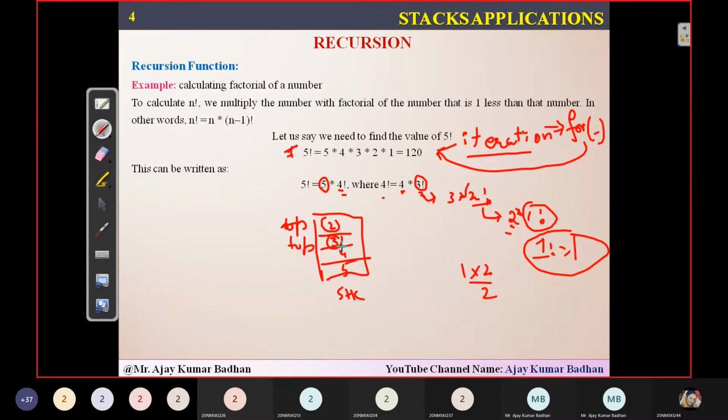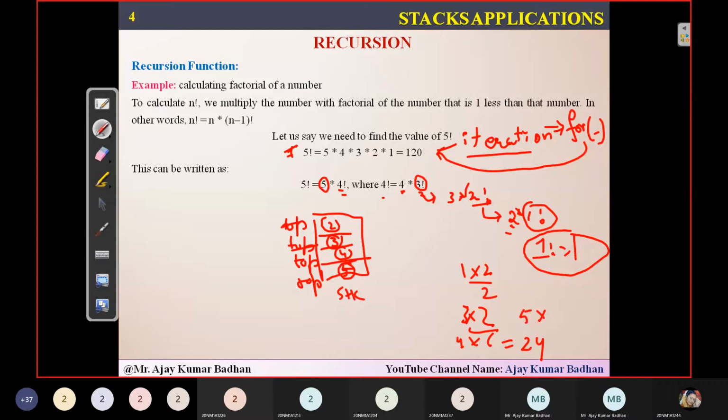So now top is here and coming here. So 4 into 6, how much are you getting? 24. And then again, the last element present here, we'll be removing it. So 5 into 24, that is how much? 120. This is the way exactly how this particular recursion function works, and this is the way exactly how it uses stack.